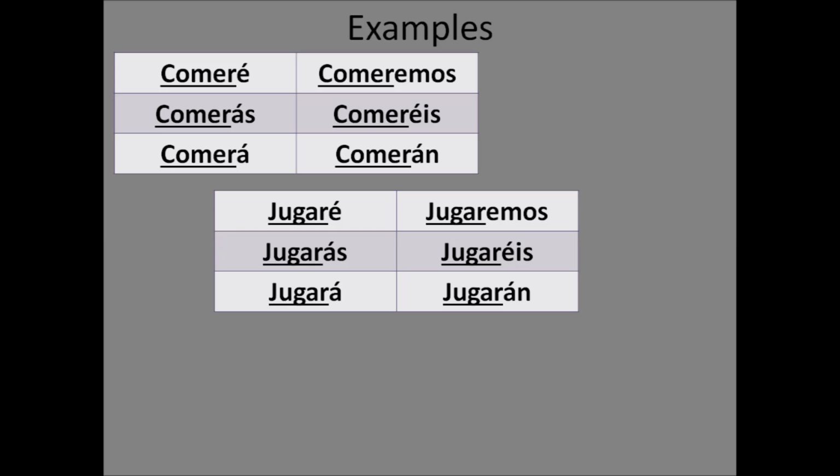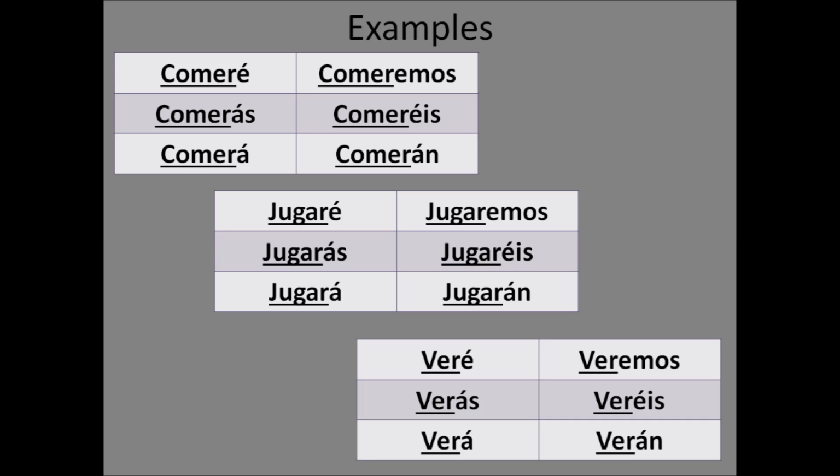Comerán, they will eat. The second example is with jugar. Jugar is a stem changer, but guys, it doesn't stem change because we're using just the infinitive verb. So for yo, you have jugaré, I will play. Jugarás, you will play. Jugará, he will play. Jugaremos, we will play. Jugaréis, you all will play. Jugarán. The last example is with the verb ver. Veré, I will see. Verás, verá. Veremos, veréis, verán. Pause the video to make sure you have these written down.